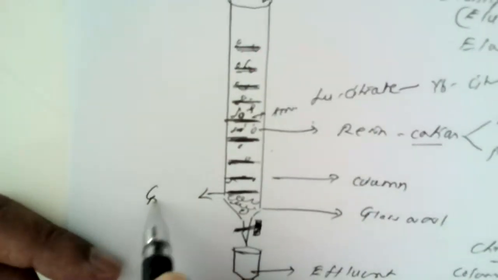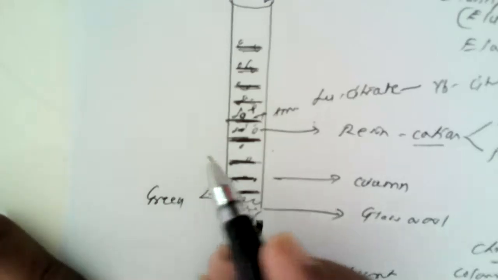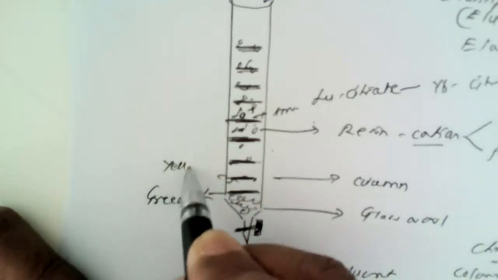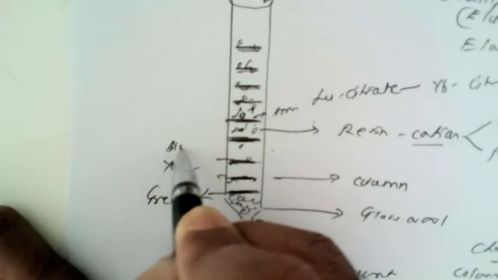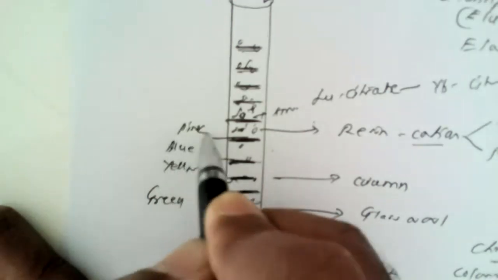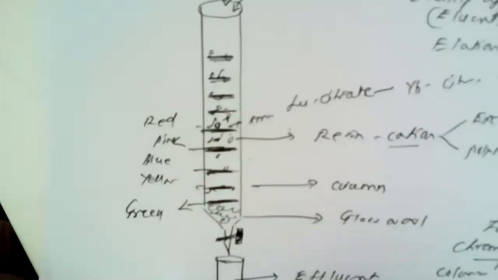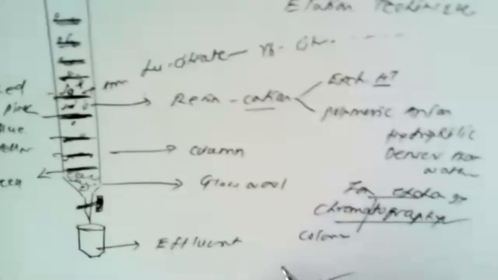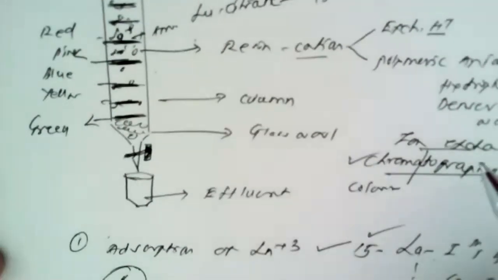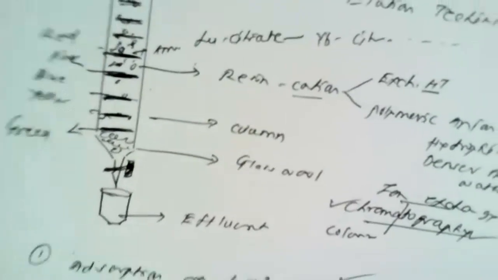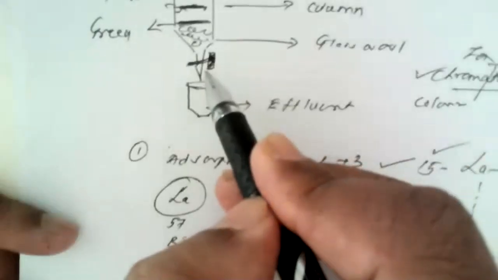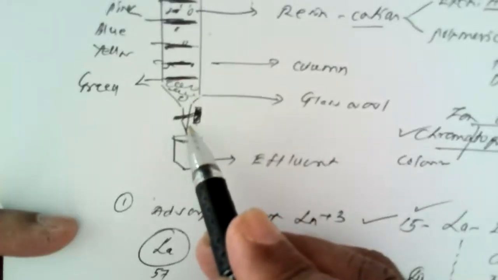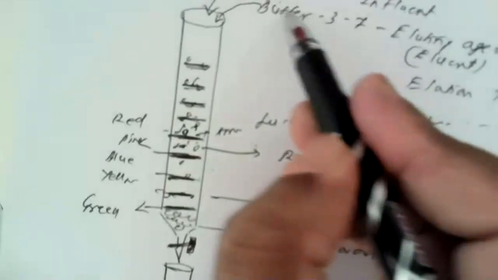lanthanide ions. So here, for example, this band may be green in color, this band may be yellow in color, this band is blue in color, this band is pink in color, this band is again red in color. So different colored bands are obtained, and because of this, this technique is known as chromatography or ion exchange chromatography. Now here this flow rate is adjusted by opening this stopcock, and more buffer